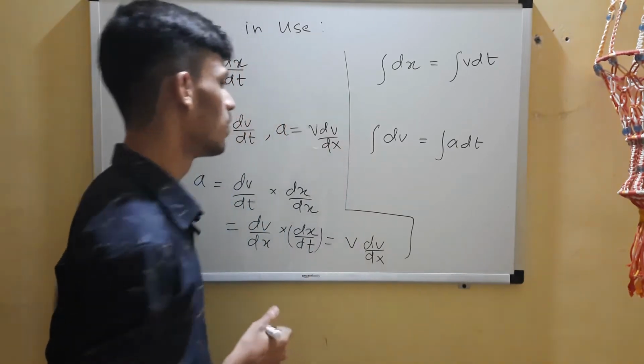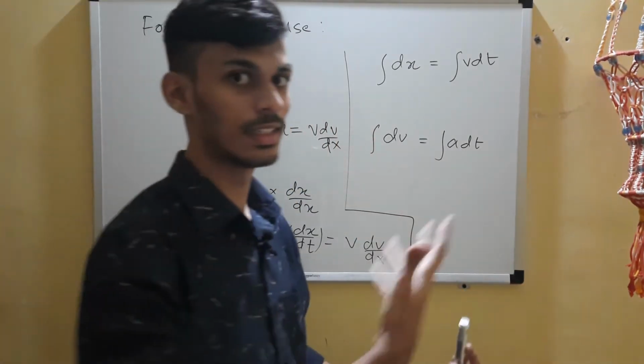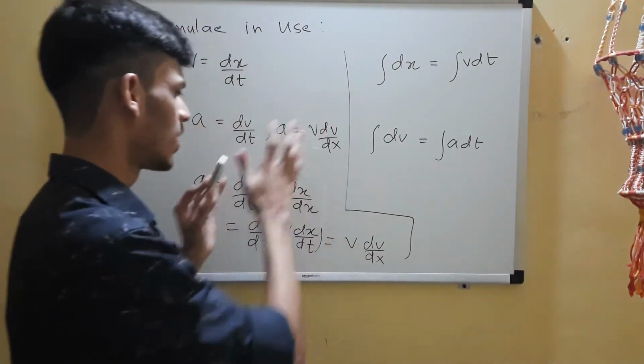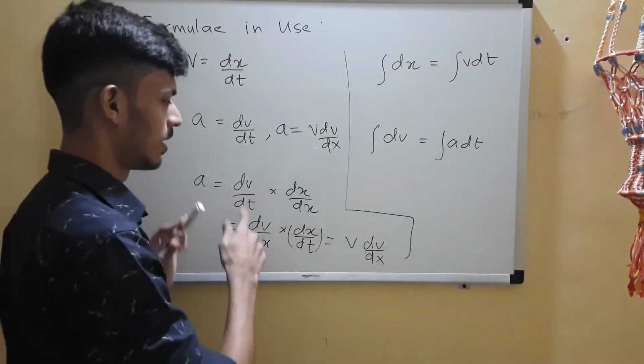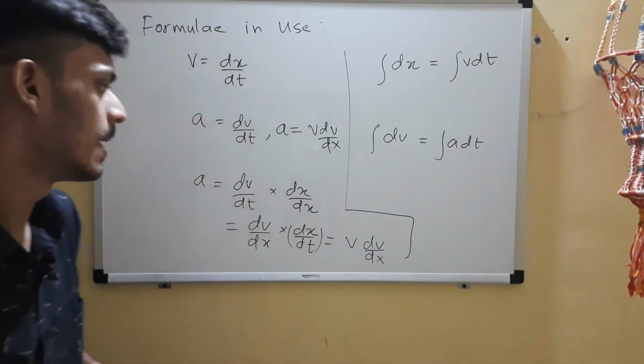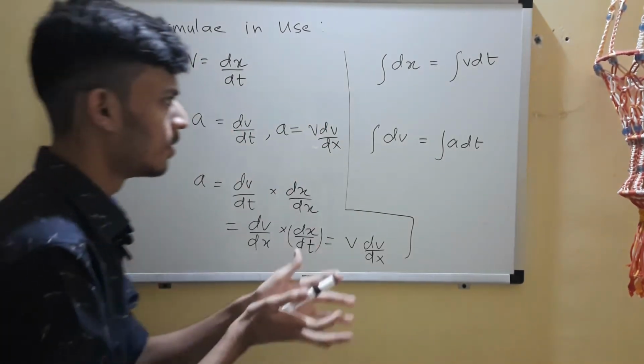So this is useful in the format where this v is given in terms of x, right? V is dependent on the displacement, so that time you can use this. This is the simple derivation for this. You multiply dx and then split wisely and you'll reach there. Okay, so these are the things that you need to remember.